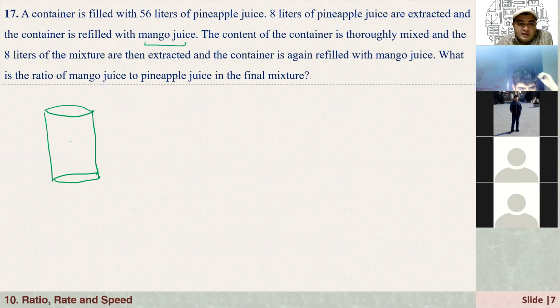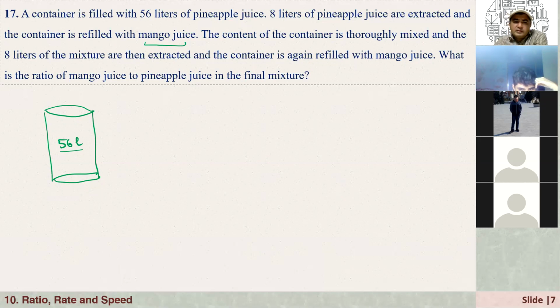First, we have 56 liters of pineapple juice. And the second one says the content of the container is thoroughly mixed, and 8 liters of the mixture are then extracted, and the container is again refilled with mango juice. What is the ratio of mango juice to pineapple juice in the final mixture?